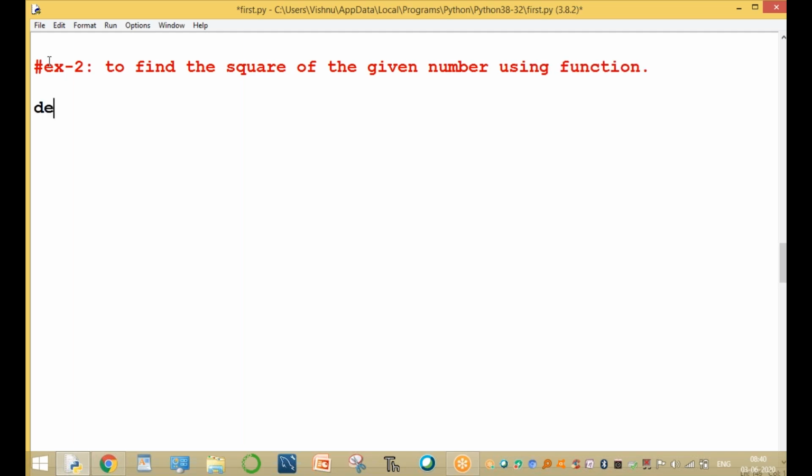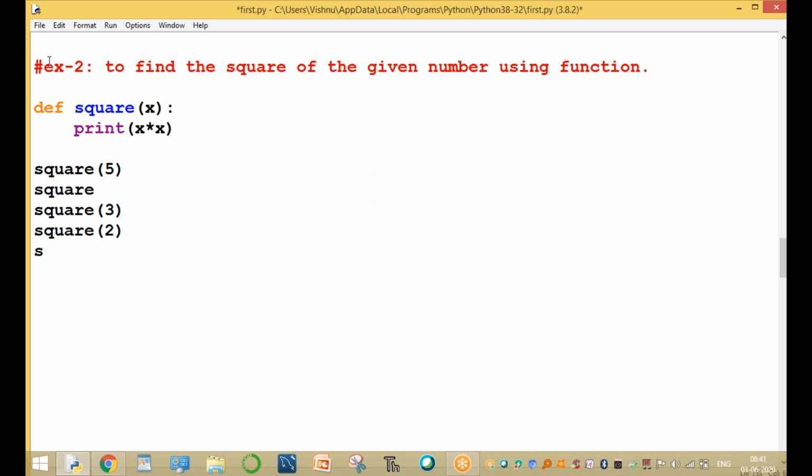Example: def square of x value, print x into x. Here square of 5, square of 3, square of 2, and square of no values, the default value. Please observe this one. If we are providing the value, how does this program execute?